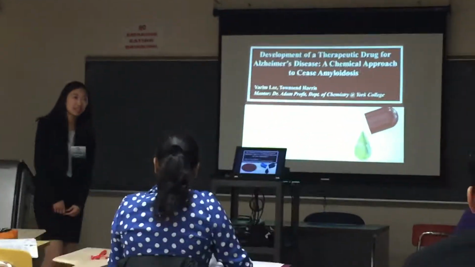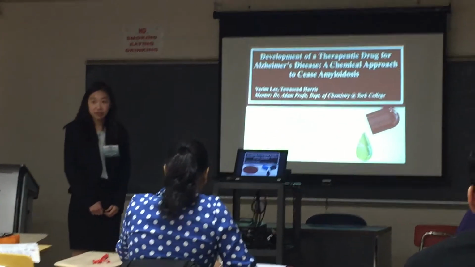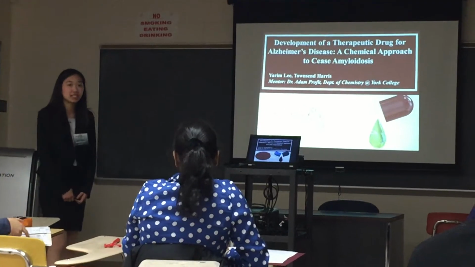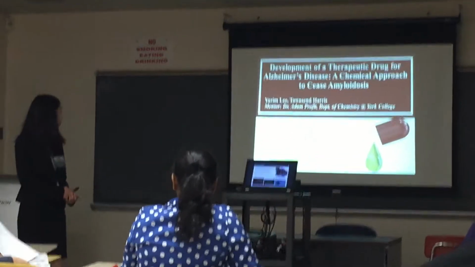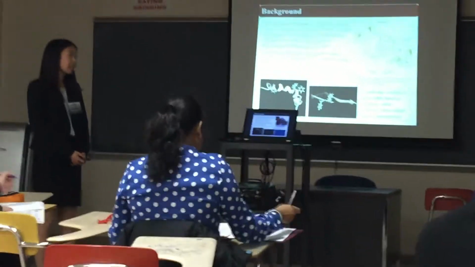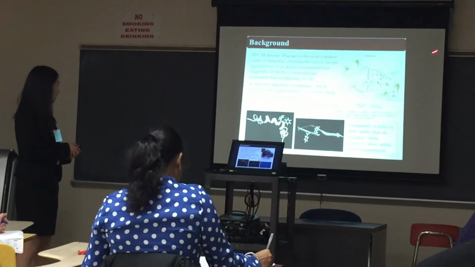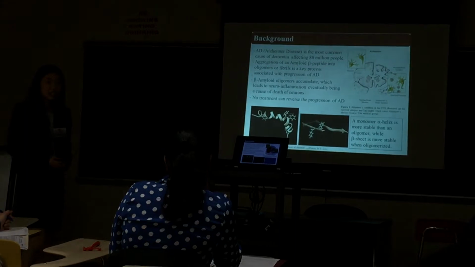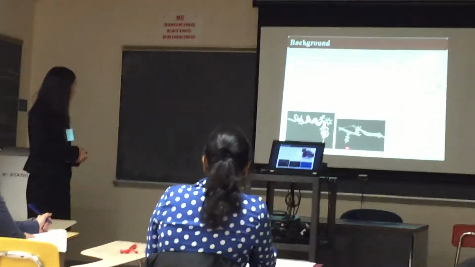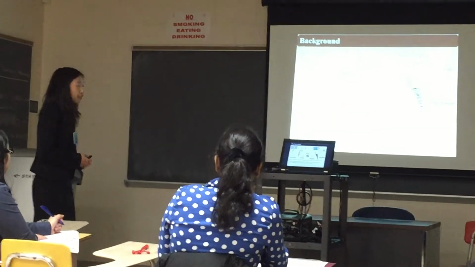My name is Yarim. My research is an attempt to find a way to strategically inhibit beta-amyloid aggregation in the deadly Alzheimer's disease. Alzheimer's disease affects 80 million patients worldwide and is caused by amyloid plaques, as seen here. And these amyloid plaques are aggregations of beta-amyloid, a polypeptide. And here's the phenomenon in which these amyloid plaques are formed.